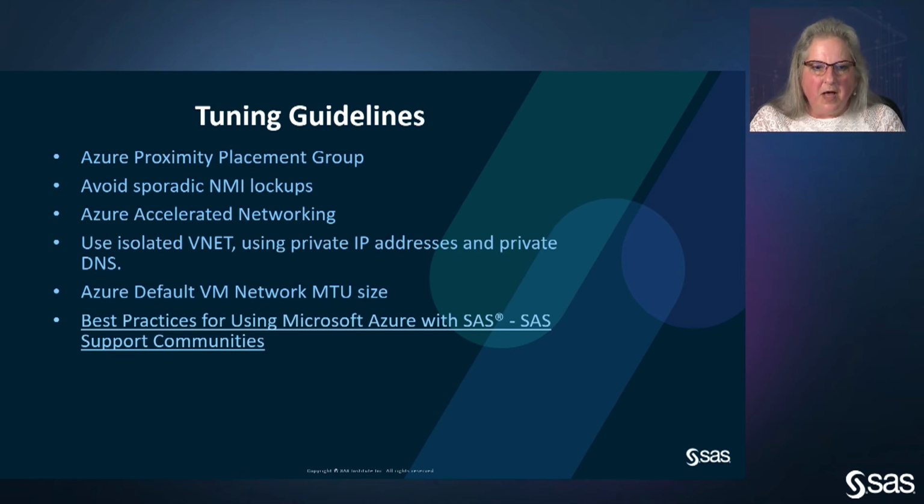The paper at the bottom of this slide, the best practices paper in the SAS support communities, goes into details as to what all needs to be done so that you can avoid these lockups. We recommend strongly that you enable Azure Accelerated Networking so that you can get the fastest networking between your SAS components.